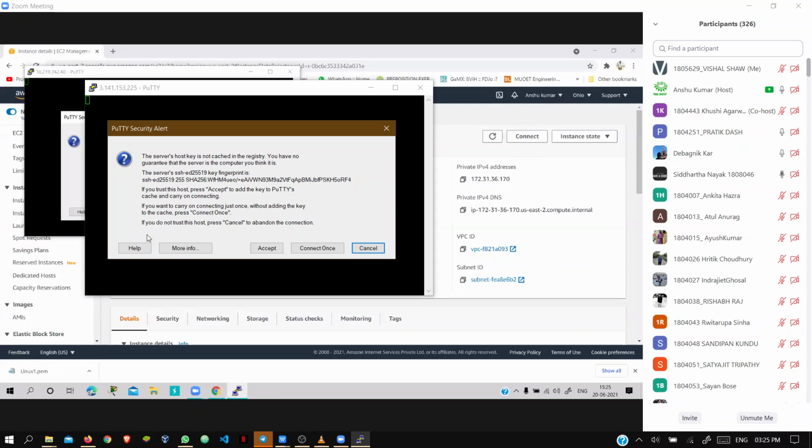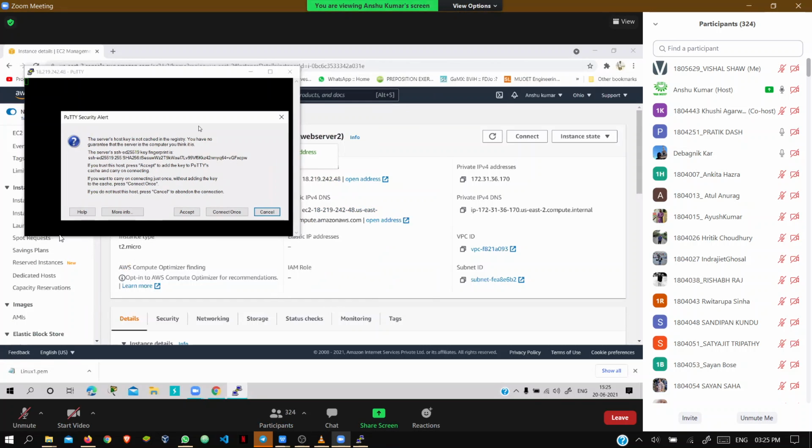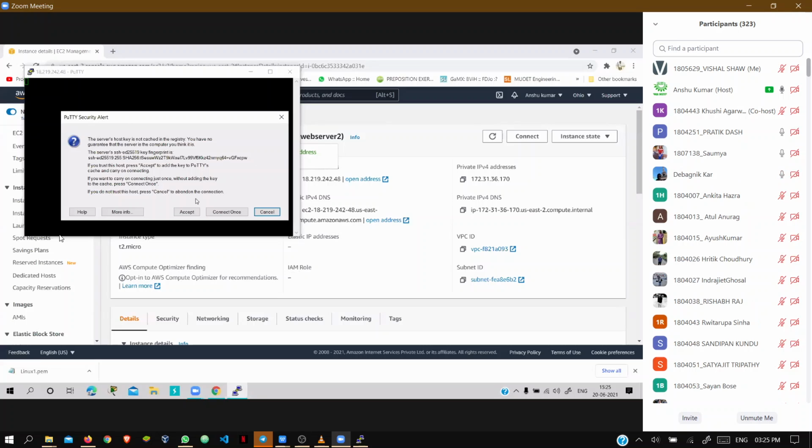Did you make any changes in SSH? No changes. Only click on SSH and go to auth. In auth, you have to browse your PPK file. Just select that file and go to the session and give the IP. So here you have to accept the security alert.